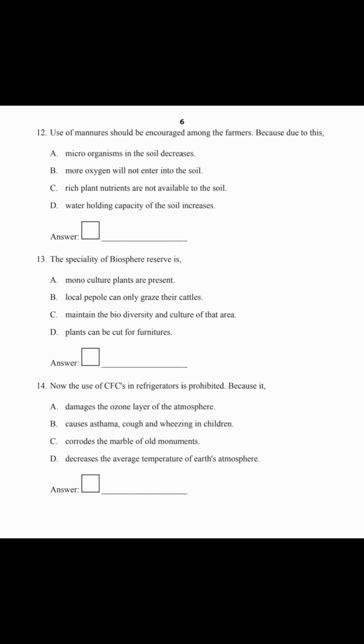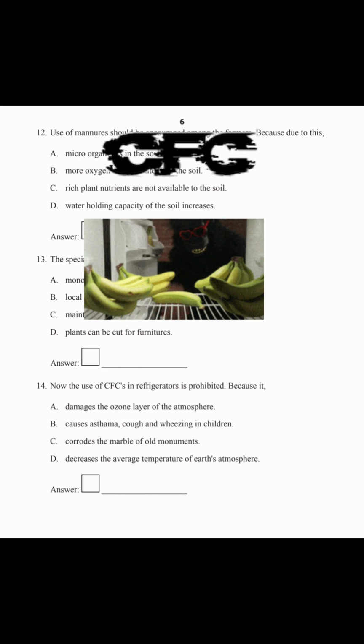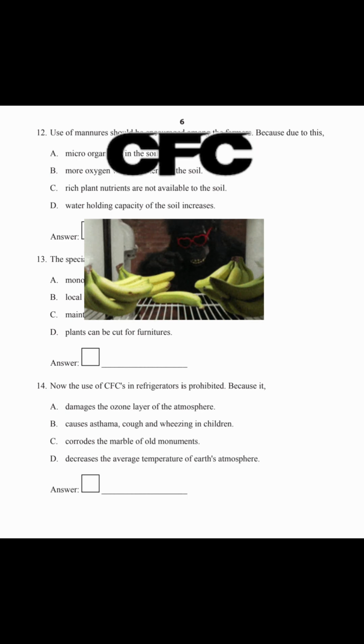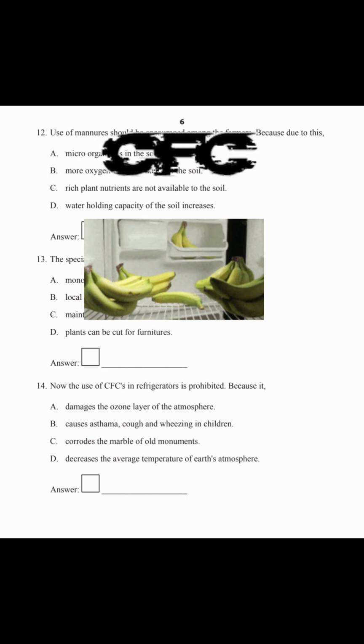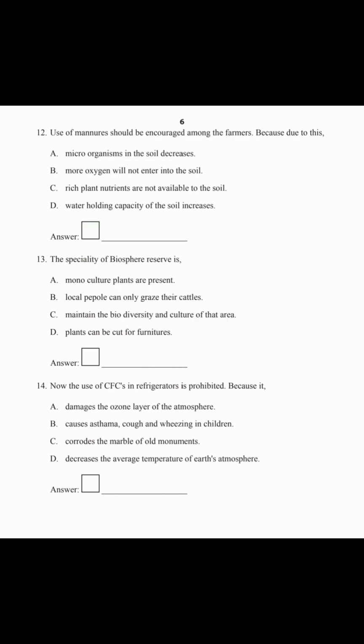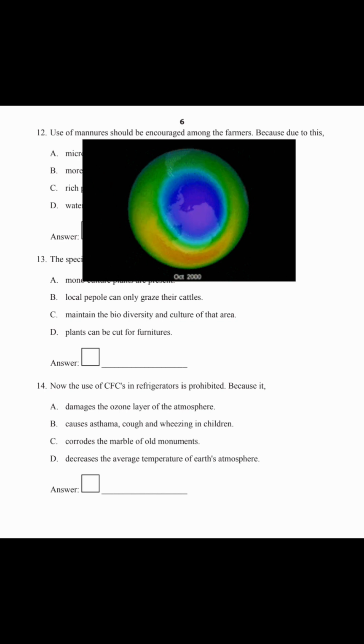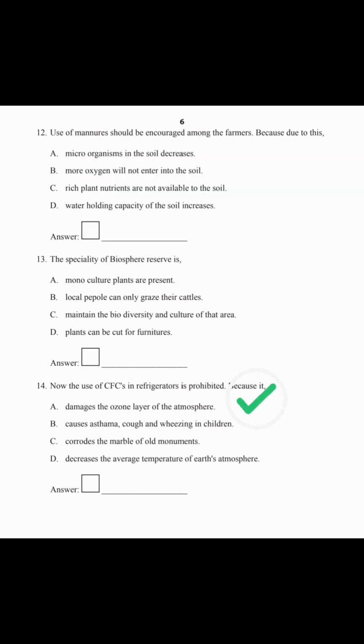Option C, maintain the biodiversity and culture of that area, is the correct answer. Now, the use of CFCs in refrigerators is prohibited because CFC means chlorofluorocarbons. So, why is it prohibited? Because it damages the ozone layer of the atmosphere, causes asthma, cough and wheezing in children, corrodes the marble of old monuments, decreases the average temperature of the Earth's atmosphere. Option A, damages the ozone layer of the atmosphere, is the correct answer. Chlorofluorocarbons are highly dangerous for the ozone layer.